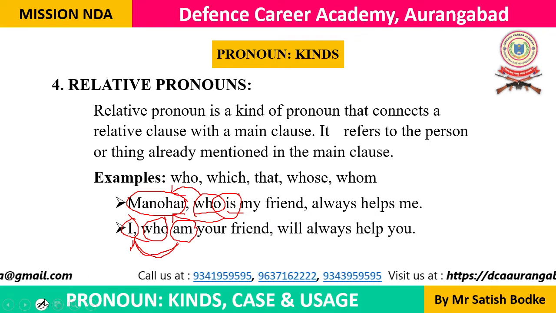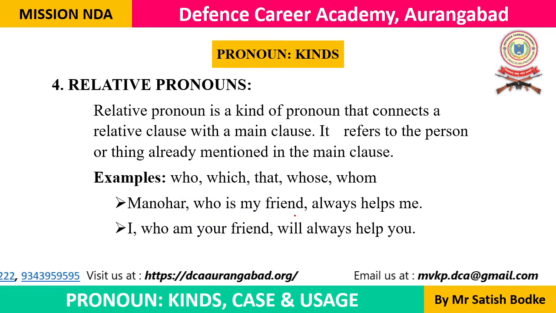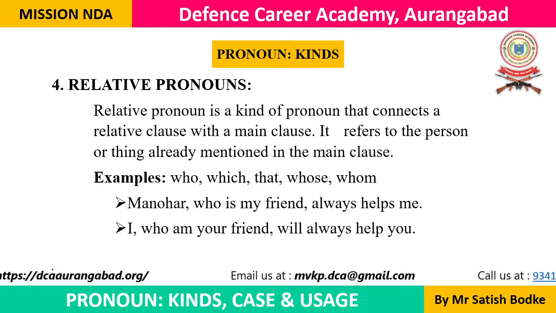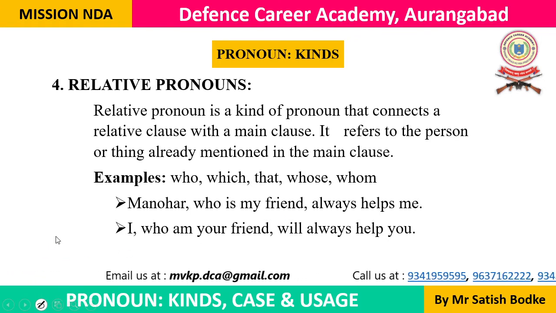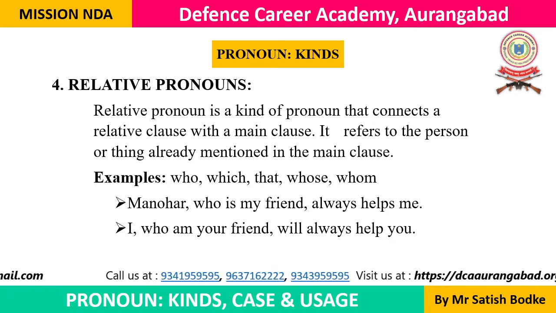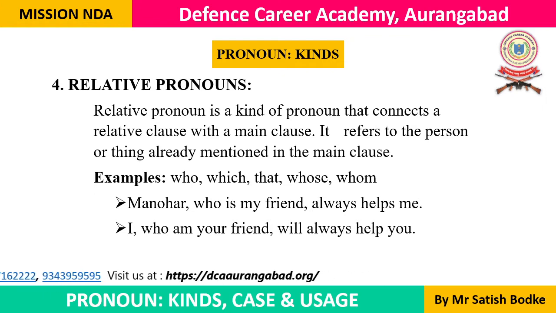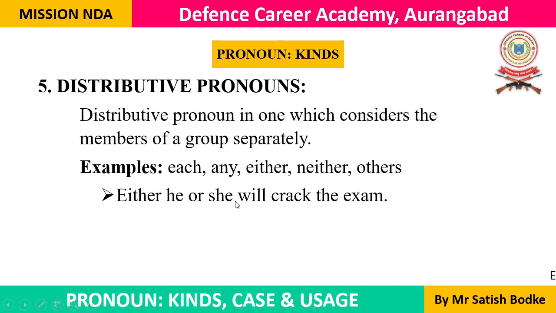So this is a very important rule of grammar which will help you in answering the questions of spotting errors based on pronouns. So a relative pronoun is nothing but a pronoun that is used immediately after a noun, and that relates to that noun, and that noun or pronoun is known as the antecedent of that relative. Okay, and now let's look at the fifth kind of pronouns, and it is known as a distributive pronoun.